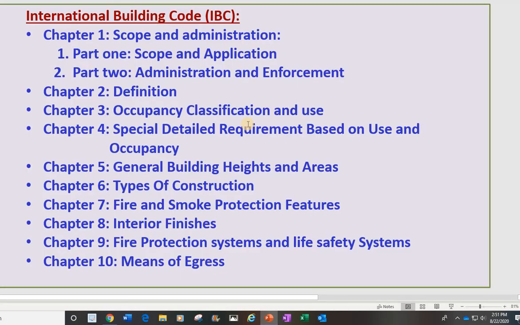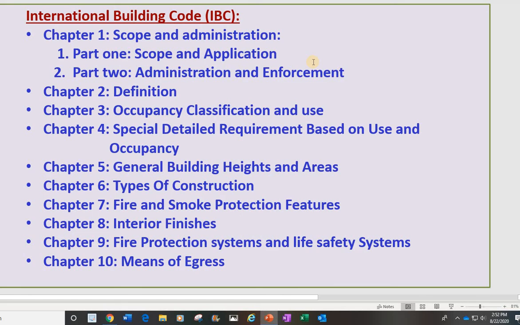Okay, so now if you go to IBC, you can see many chapters. They put the chapters with a title on there. For example, chapter 1 has the scope and administration, and it has two parts. Part 1 is scope and application, part 2 is administration and enforcement. In part 1, scope and application, they will tell you how to apply for permits and how the city works for that permit.